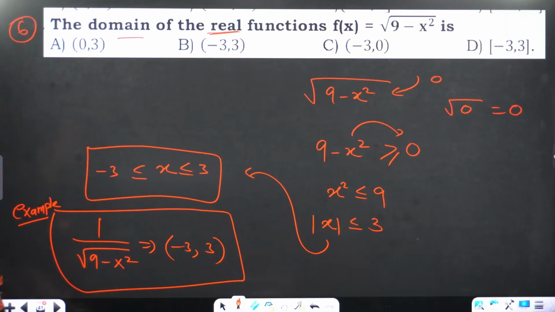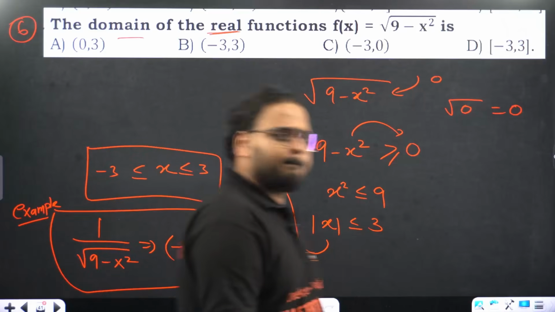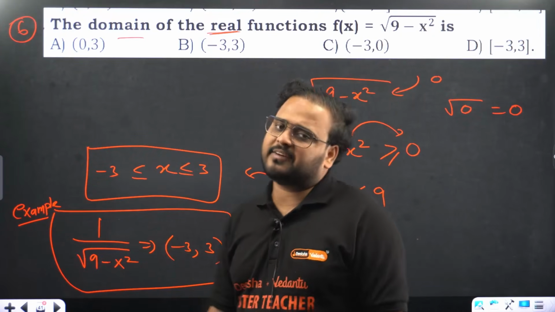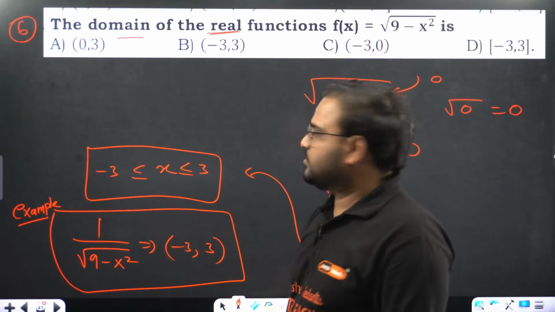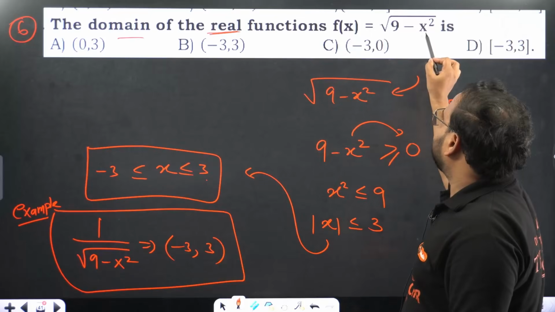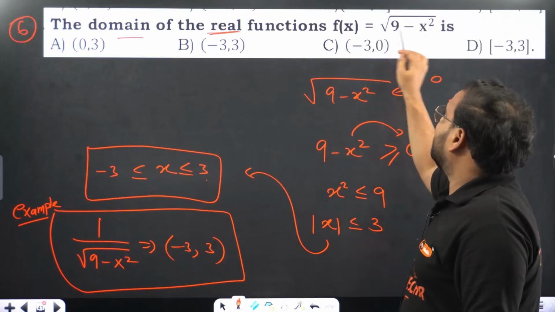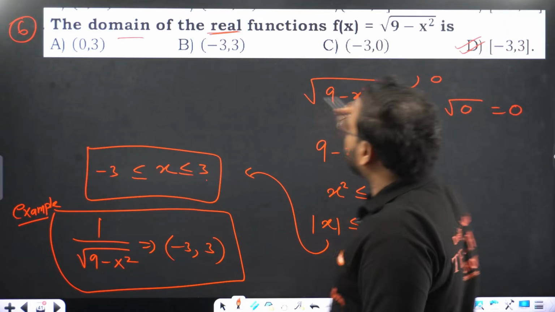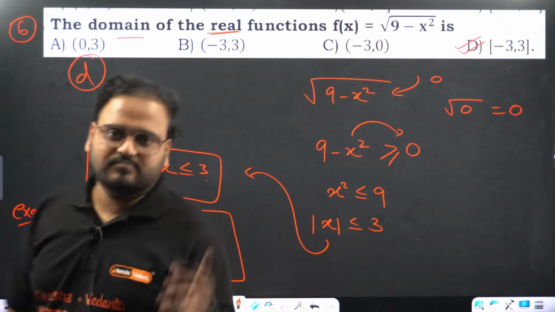Just for example, if this was in the denominator, I cannot have 0 in the denominator, can I? I cannot. If I take 0 over here, it becomes undefined, and 1 by 0 is undefined. But it is in the numerator, so I can take 0 also. At 3 and minus 3, this is 0. Check. Square of 3, 9, 9 minus 9 is 0. Square of minus 3, also 9, 9 minus 9 is 0. But that is possible. What is my answer? Option D. If it was in the denominator, then option B would be the answer.